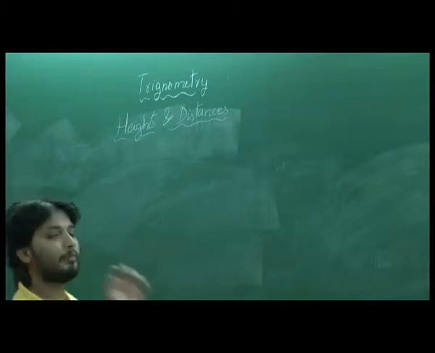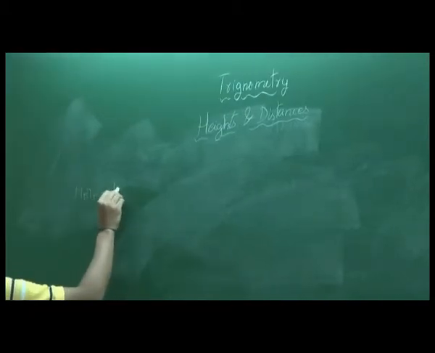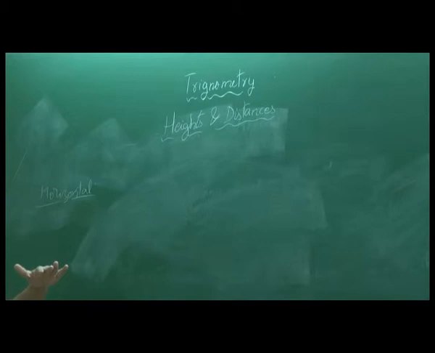Okay. So before we start the problems, let's see some basic definitions here. I mean, it's required. So first one, horizontal. What's a horizontal? It's a line parallel to the ground.